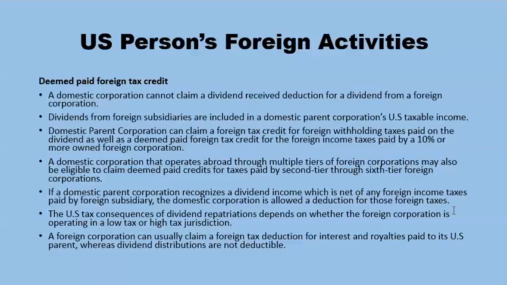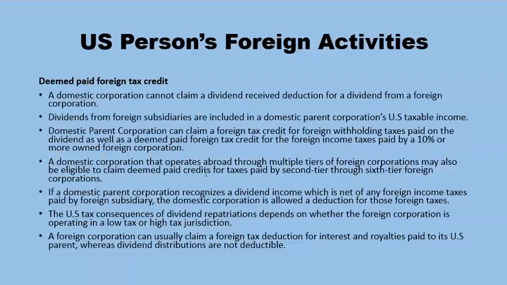Domestic parent corporation can claim a foreign tax credit for foreign withholding taxes paid on the dividend, as well as a deemed paid foreign tax credit for the foreign income taxes paid by a 10% or more owned foreign corporation.